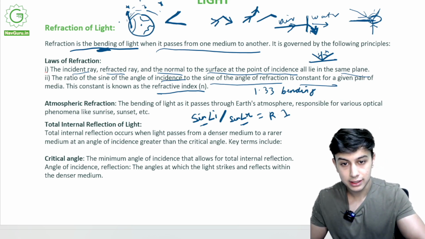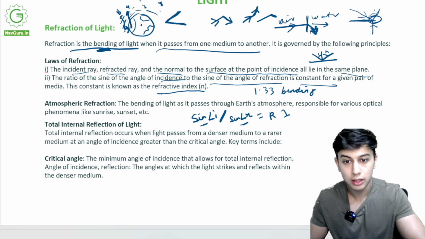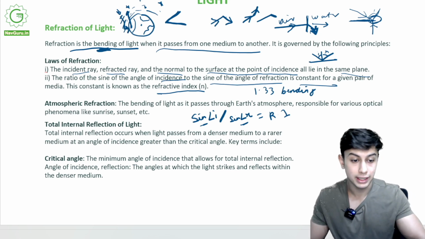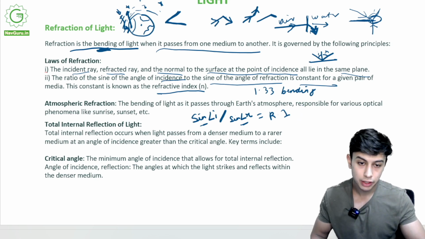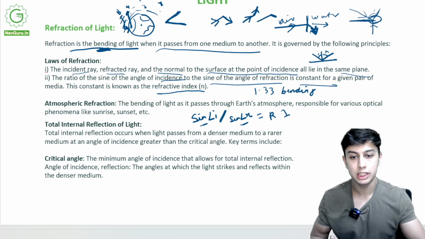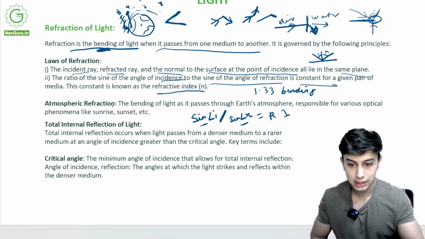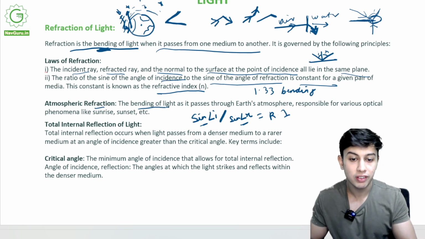Because the light rays that are coming from the star will go through this atmosphere, and they will bend. They will constantly bend while coming to our eyes, and that would appear as twinkling. That is atmospheric refraction: the bending of light as it passes through Earth's atmosphere.